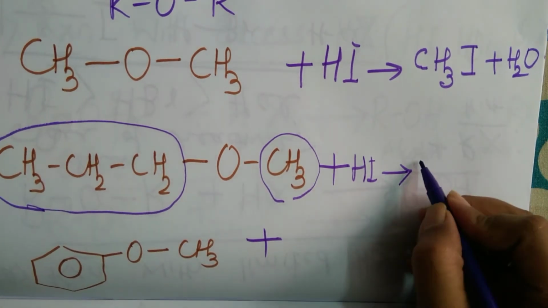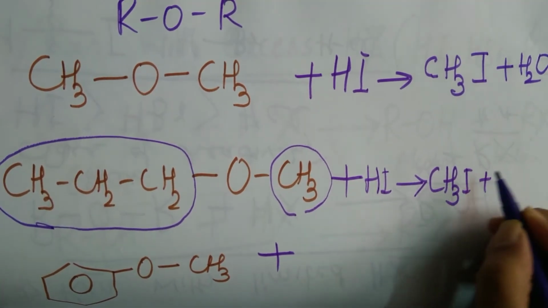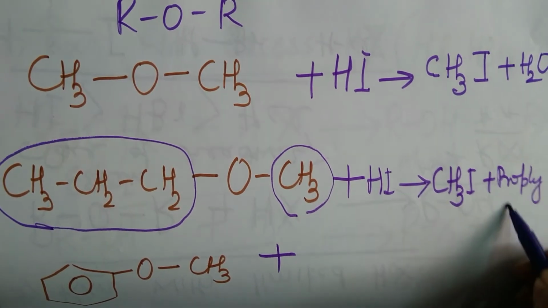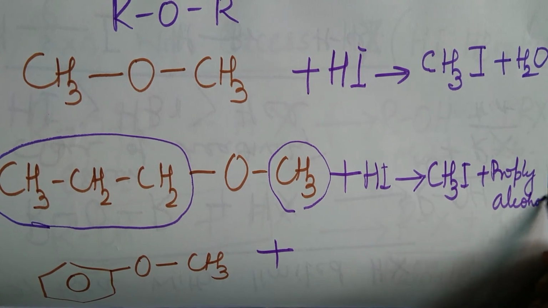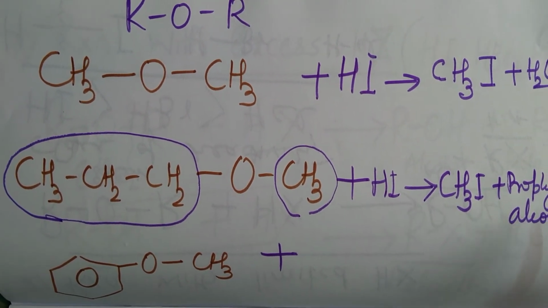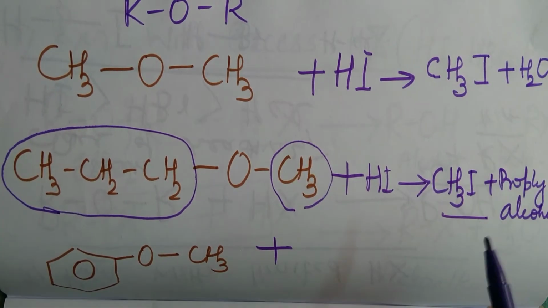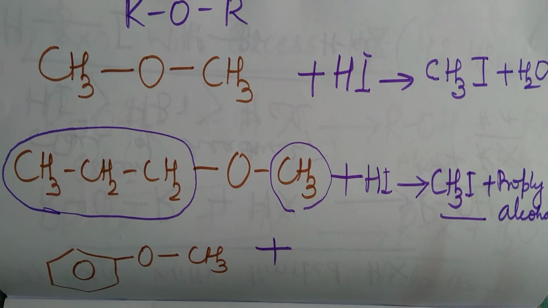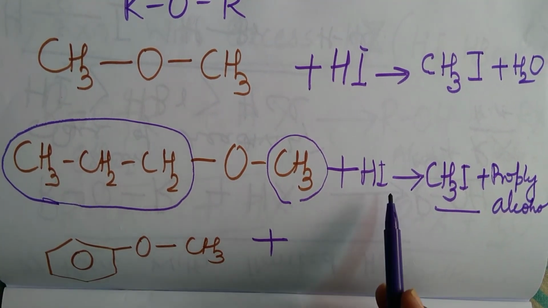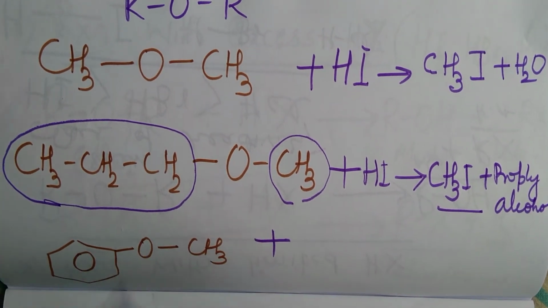So what is the end product you get here? CH3I plus propyl alcohol. Then further propyl alcohol may react with HI to give you an alkyl halide. So if they ask only a one-step reaction, if such a kind of molecule is given, then iodine will go with the smaller alkyl group due to steric hindrance.